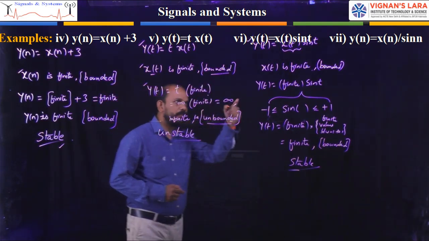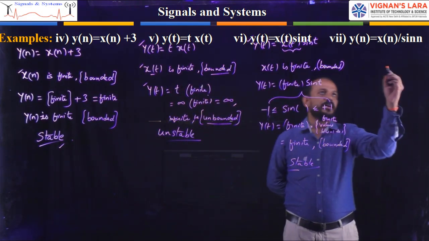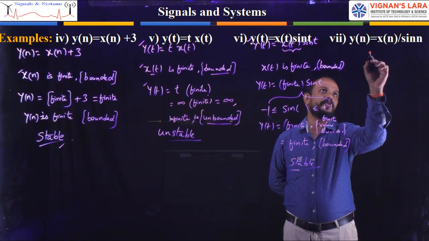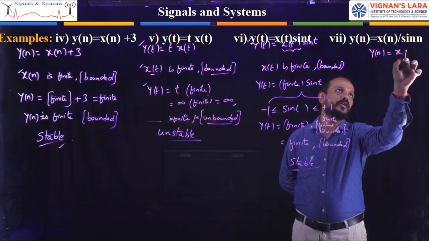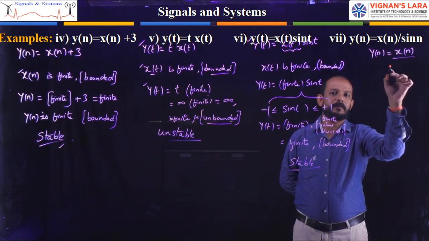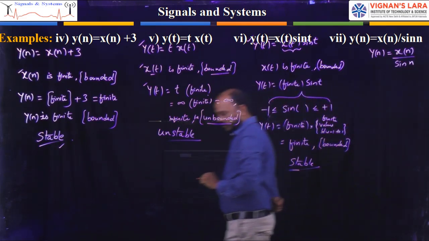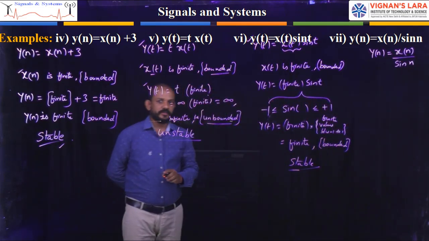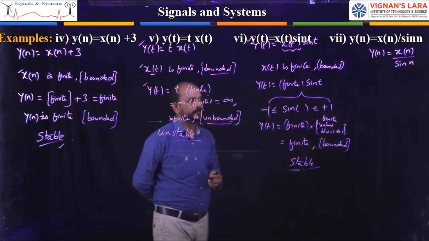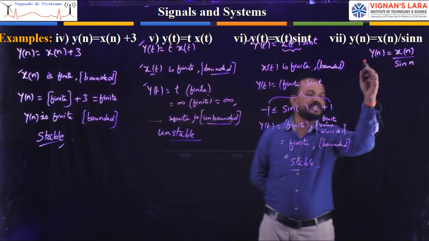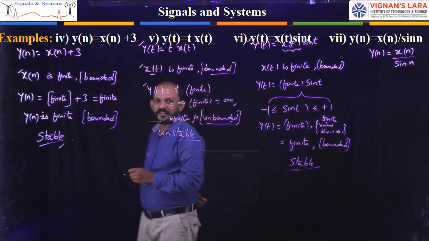Now move on to the last one. Here I have taken the last one as y of n equal to x of n by sine n. This is the system function they had given, the system equation. Now, is this system equation continuous or discrete? This is y of n, so you can say it is discrete.